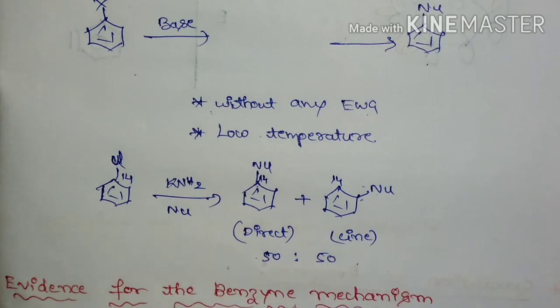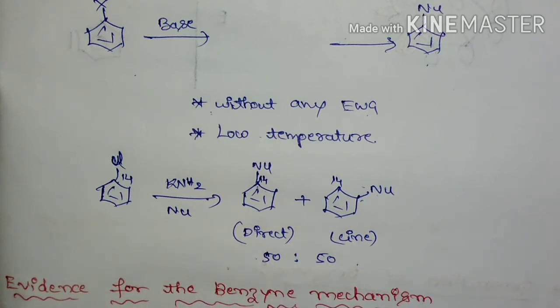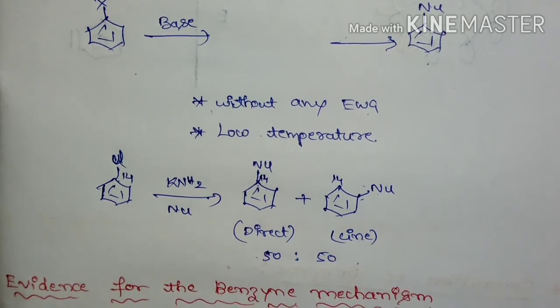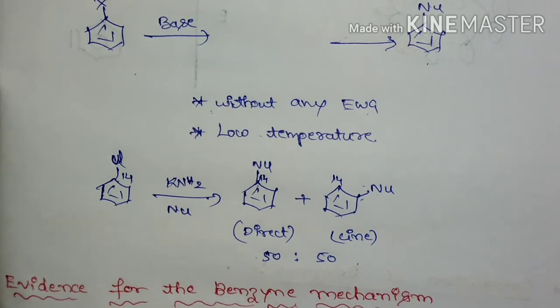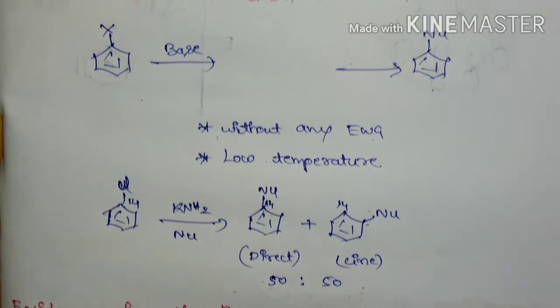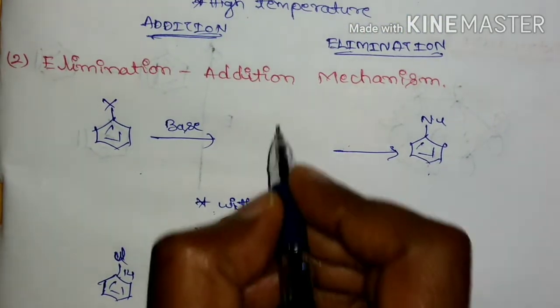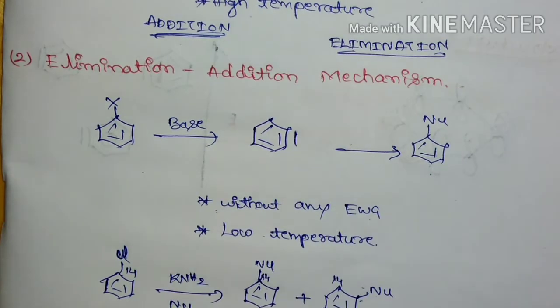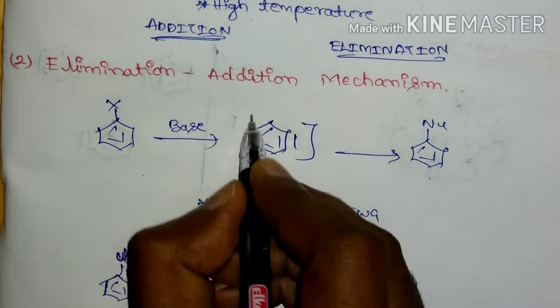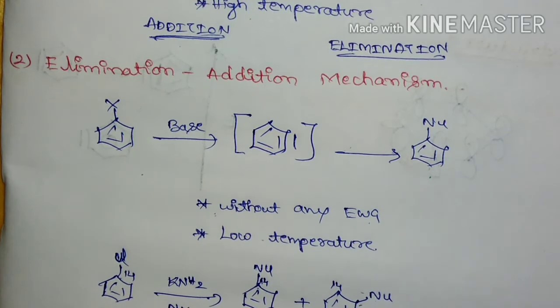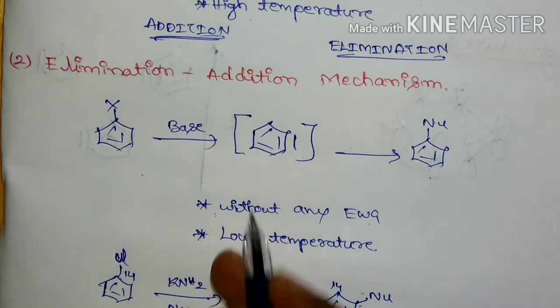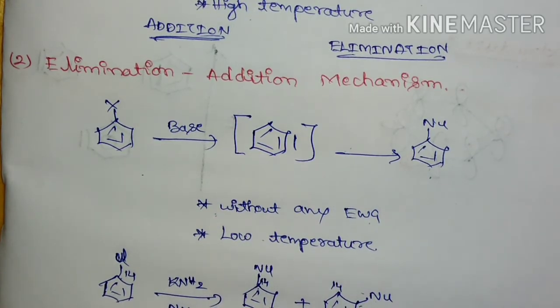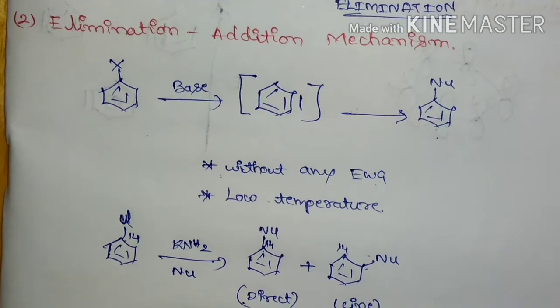So Roberts proposed there is involvement of an intermediate that is highly unstable and highly reactive, and they gave the name to that intermediate, benzyne. Due to formation of this benzyne, we are going to get two different products, the direct product as well as the cine substituted product.